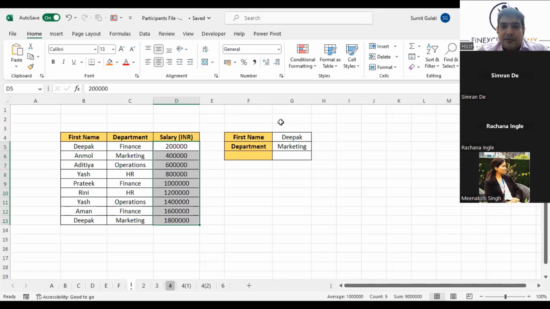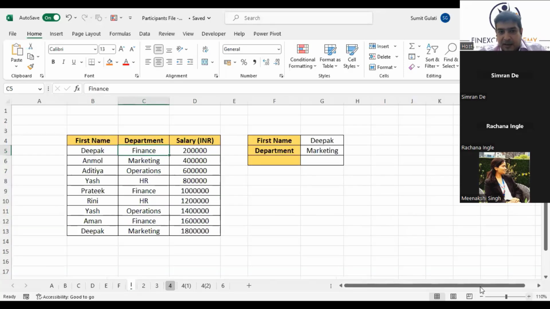Okay, great. I'll come to this problem which will solve a lot of queries when it was being asked if two same surnames are there, what to do, how to deal with that. Great. Now can you see the problem out here? I'll expand it a bit. It has Deepak. One Deepak is in finance department, other Deepak is in marketing department. There may be a Yash in HR, Yash in operations.